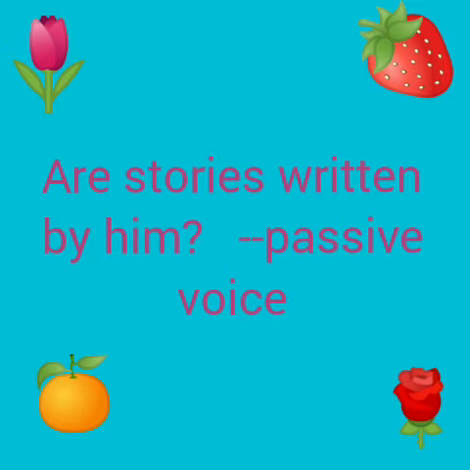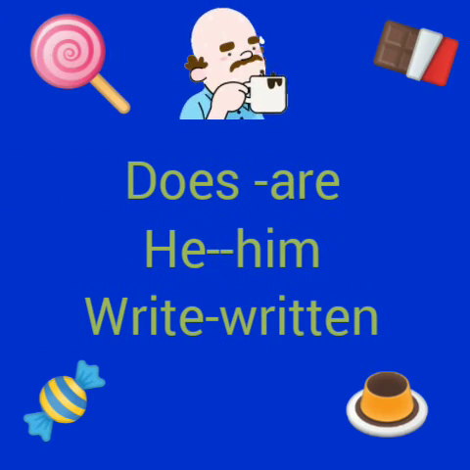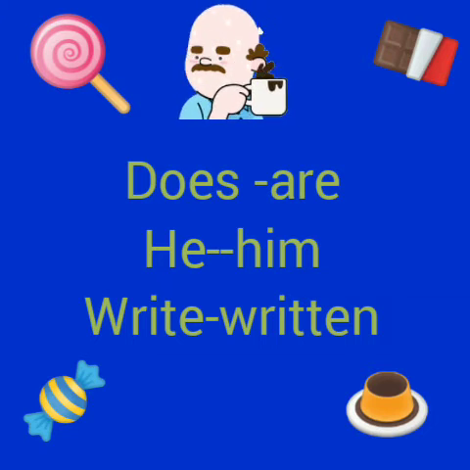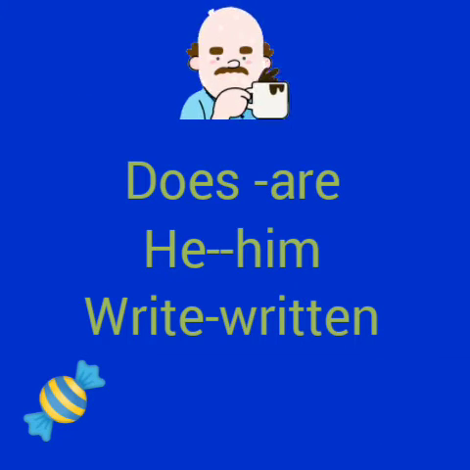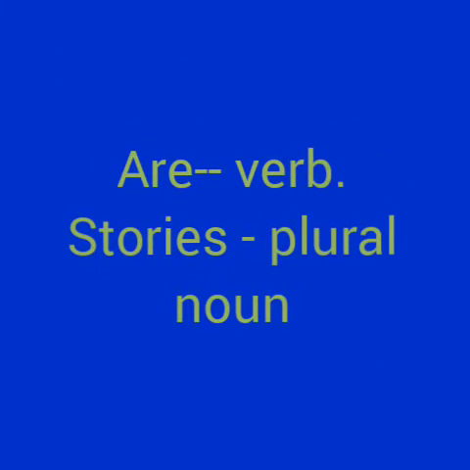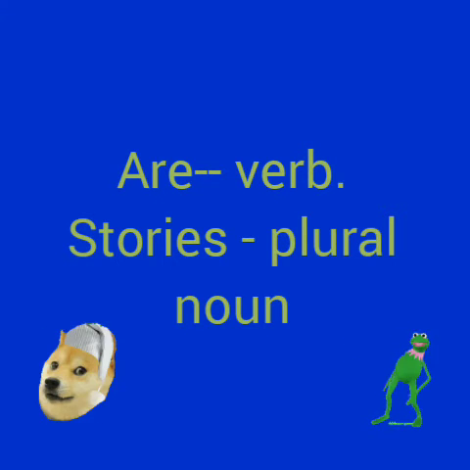Does he write stories? Active voice. Are stories written by him? Passive voice. Does becomes are, and he becomes him, and write becomes written. The verb are is used at the beginning of the sentence because the subject stories is a plural noun.